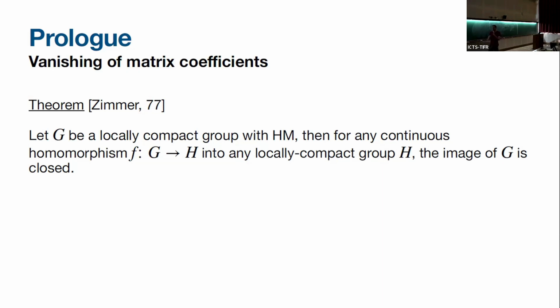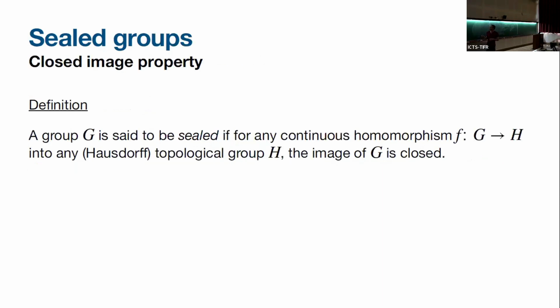And he actually saw this as saying that simple algebraic groups are really simple. Algebraically, they're simple because they map the group structure to the group structure, there's no kernel. And topologically, they're simple because they map homeomorphically wherever they sit. So this is how Zimmer saw them. And this motivates the following definition. What we're going to talk about today mainly is some closed image property.